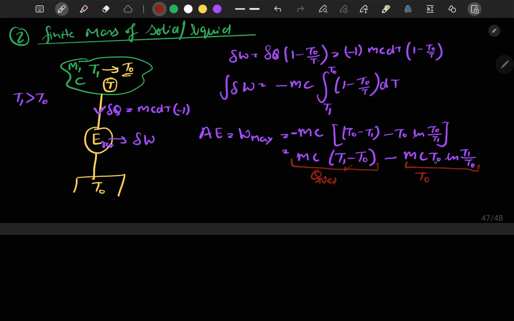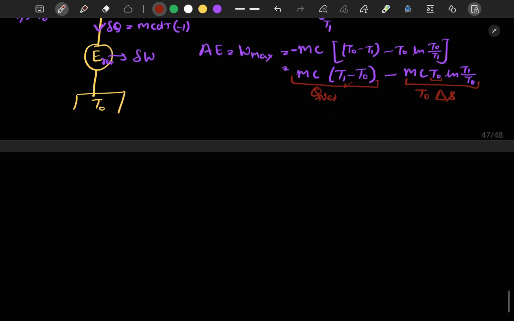And this other term here can be written as T naught times mc ln T1 by T naught. Now this term represents the change in entropy of the finite mass, as we studied in the last chapter. So here we can write the available energy is equal to U1 minus U naught minus T naught times (S1 minus S naught).